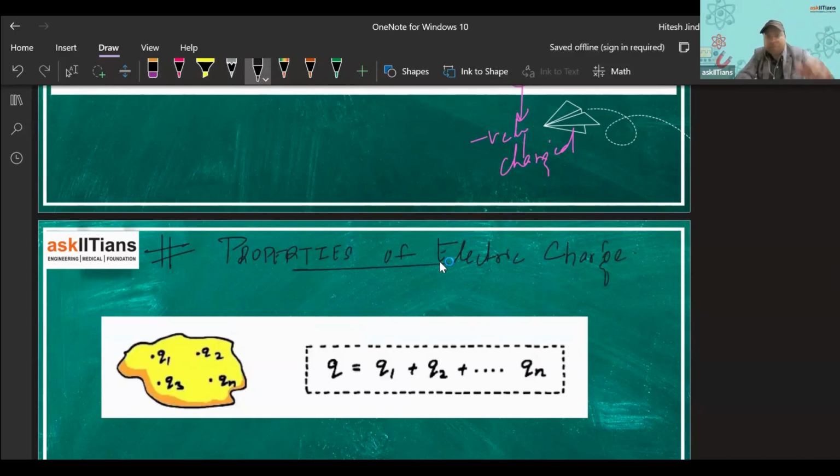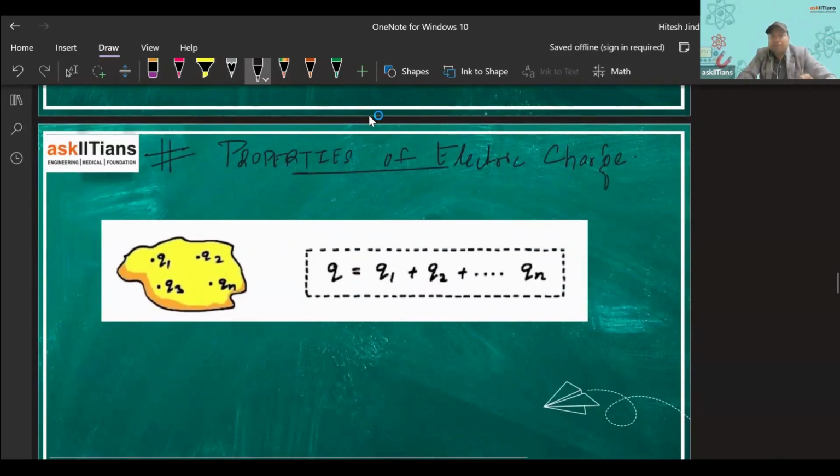So that we'll be discussing, right? Before that, let me just show you a simulation to understand more about the static electricity.